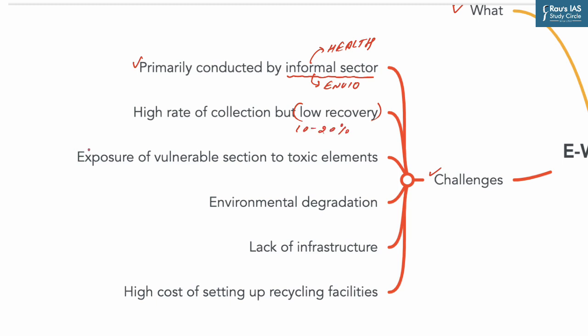Now the informal sector comprises unskilled workers, sometimes even children, who live in close proximity to dumps or landfills of untreated e-waste and work in dangerous working conditions without any protection or safety gear. This leads to exposure of such vulnerable sections to toxic elements. Another challenge is environmental degradation. Now, non-environmentally sound practices such as burning cables to recover copper and unwanted materials in open air cause environmental pollution and severe health hazards to the operators also.